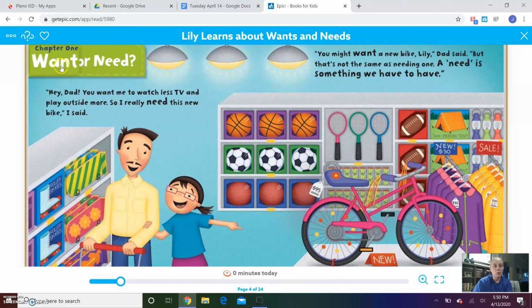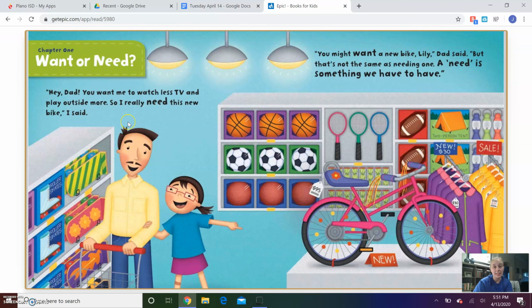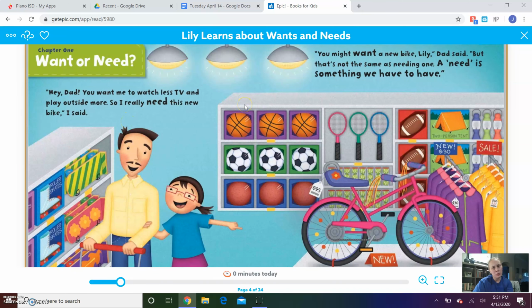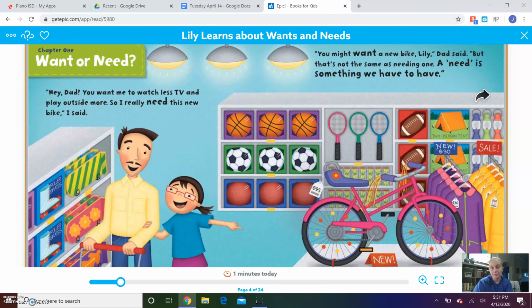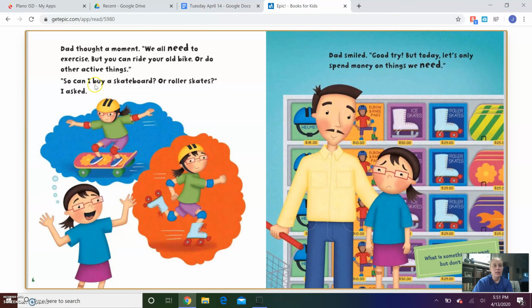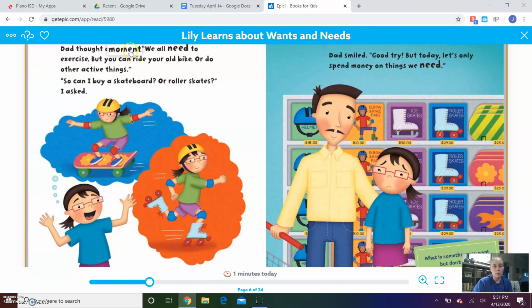Chapter 1, Want or Need. Hey, Dad! You want me to watch less TV and play outside more, so I really need this new bike, I said. You might want a new bike, Lily, Dad said, but that's not the same as needing one. A need is something we have to have. Dad thought a moment.